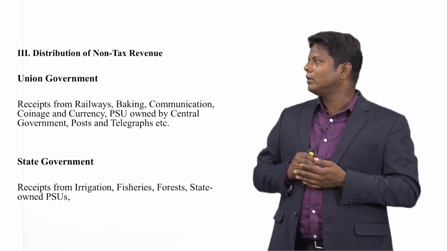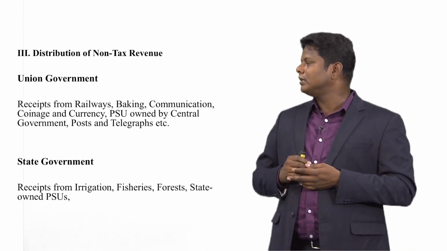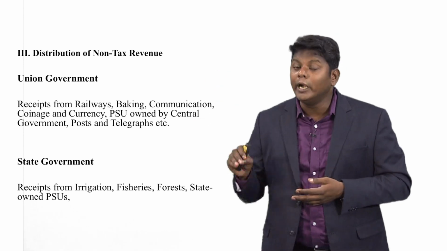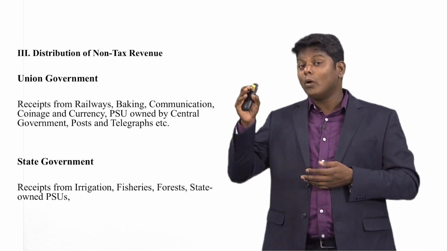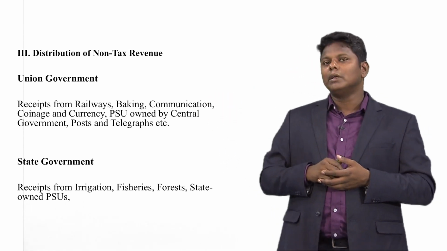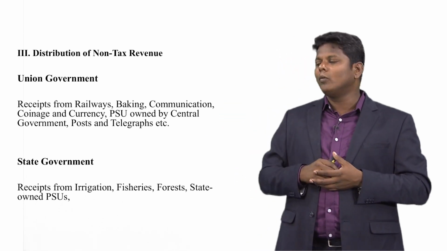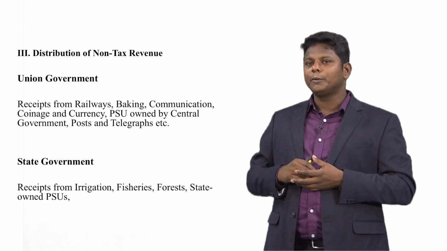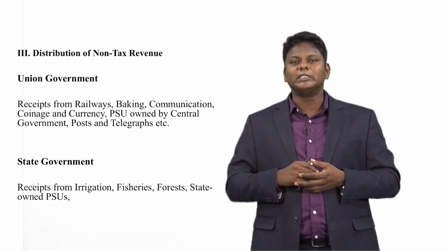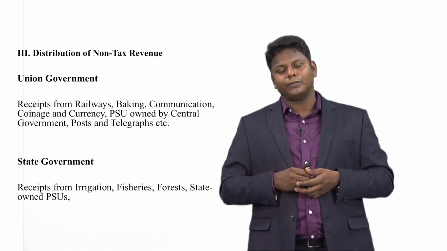The union government receipts from railways, banking, communication, coinage and currency, public sector undertakings owned by the central government, and post and telegraphs are a few examples. For the state governments, receipts from irrigation, fisheries, forests and state owned PSUs are a few examples of distribution of non-tax revenue.